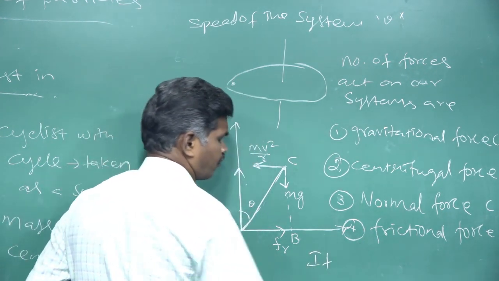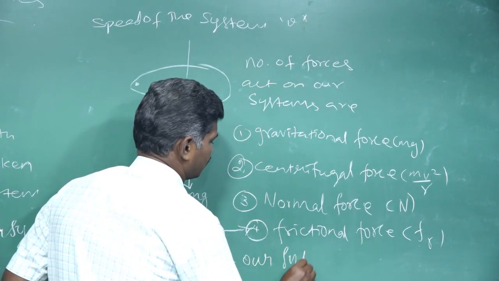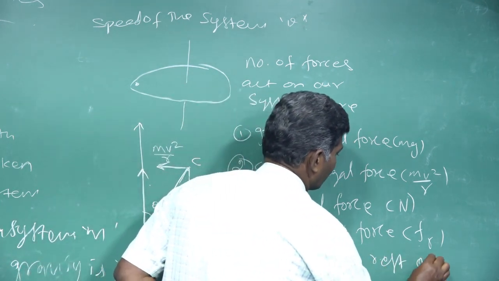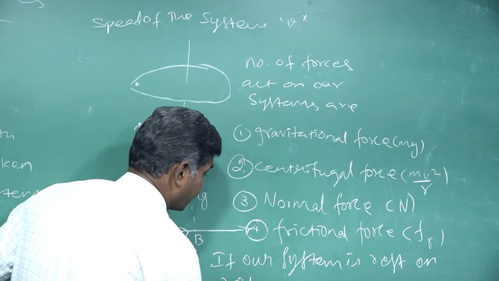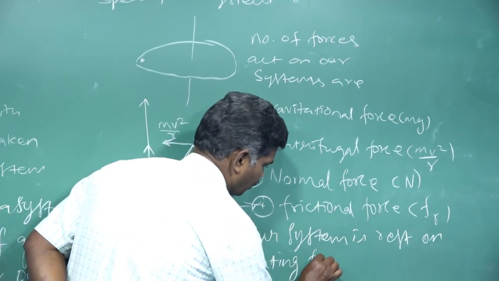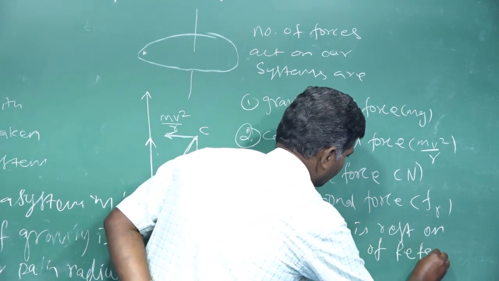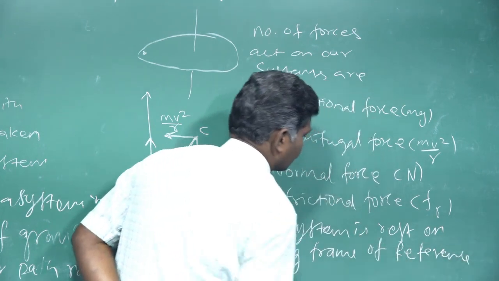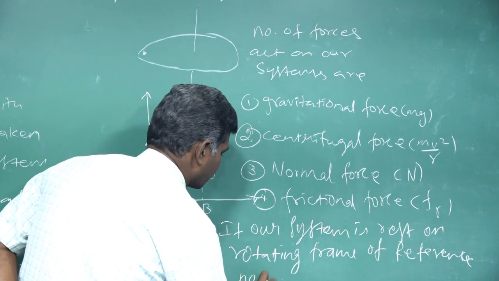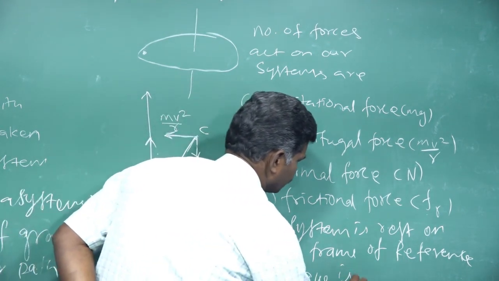If our system is at rest on a rotating frame of reference, net torque is 0.